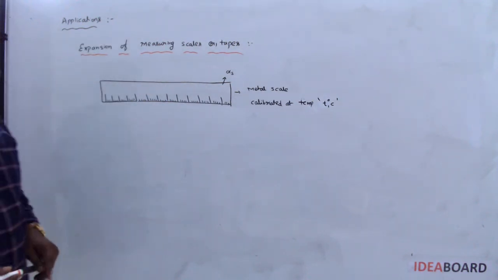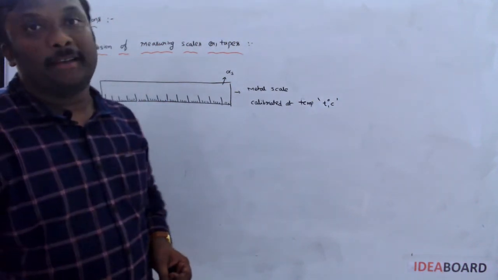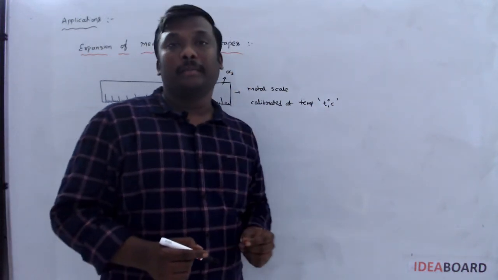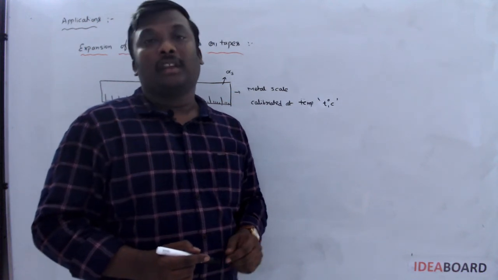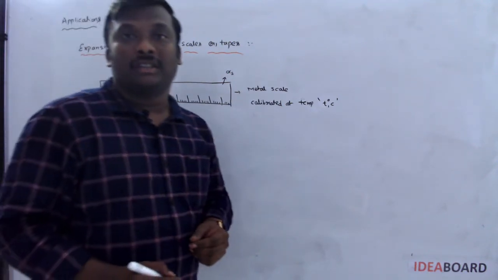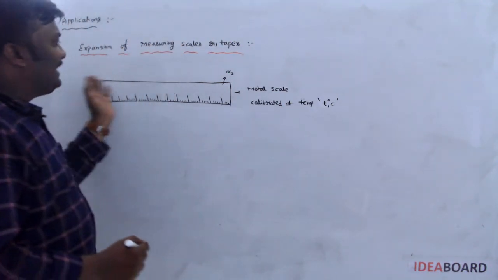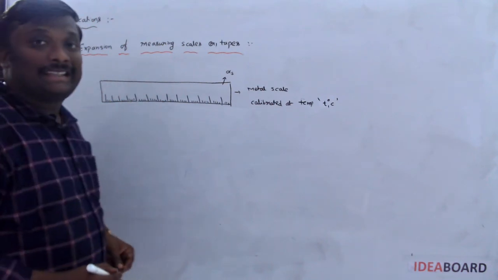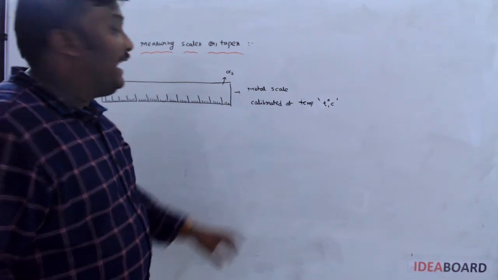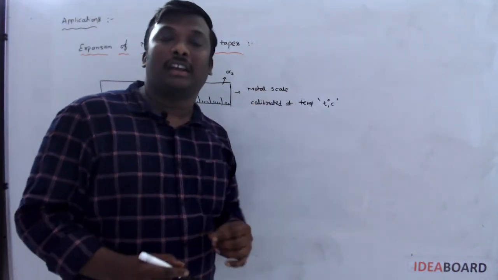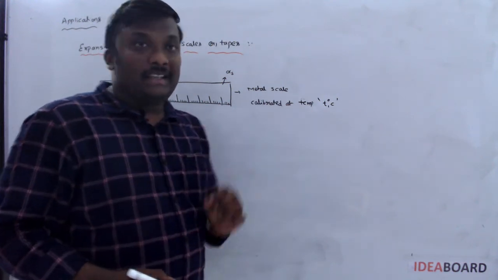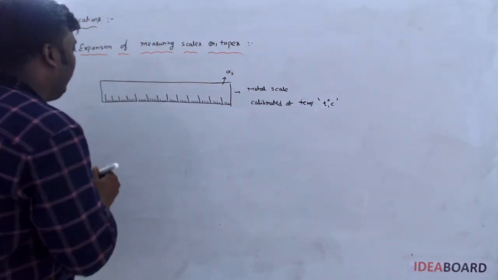Our next application is expansion of measuring scales or tapes. Previously I said scales or tapes are generally made with invar steel. If I make the scale with something other than invar steel, let us say take a metal scale. That metal scale has coefficient of linear expansion alpha, and it is calibrated at a particular temperature called T1 degree Celsius. What is the meaning of calibrated temperature? It means if you measure any